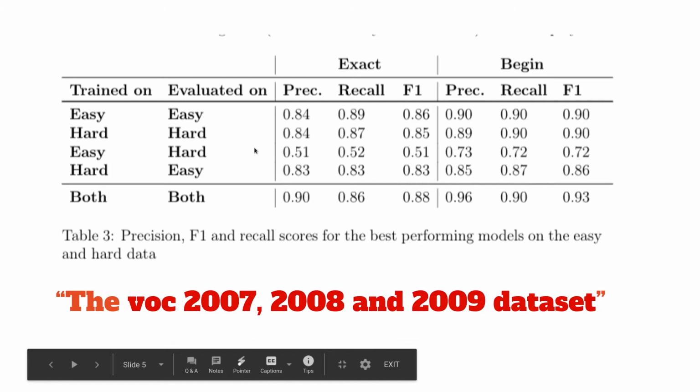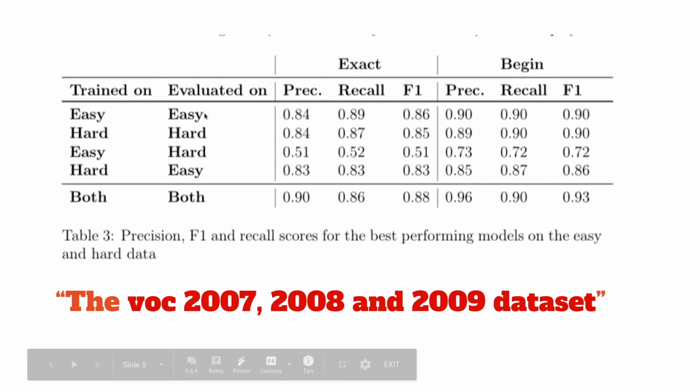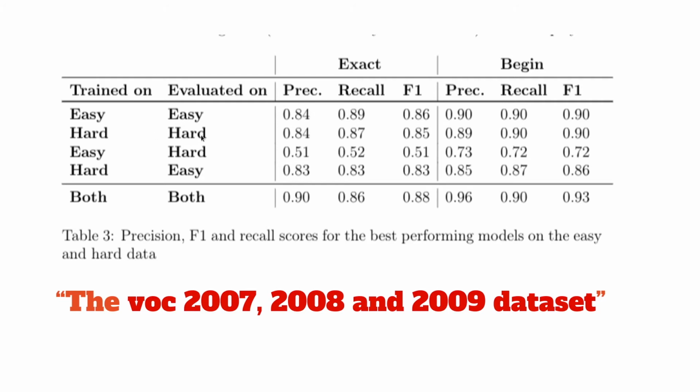So how does our model deal with this? Well, we see that actually when we train and evaluate on easy versus training and evaluating on hard data, the model's performance does not drop significantly, either in the exact or beginning measure. However, what's interesting is that when we train on the easy data and evaluate on the harder data, performance plummets quite significantly with an F1 of 0.51 as opposed to 0.85. And that makes sense, right?